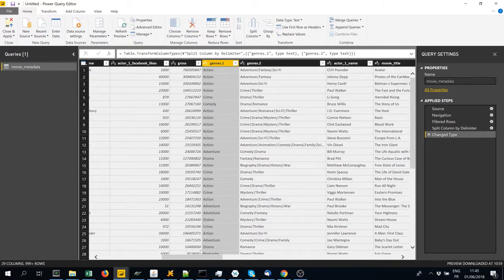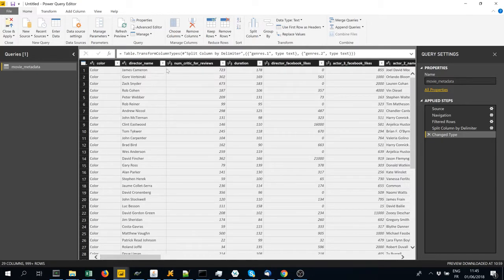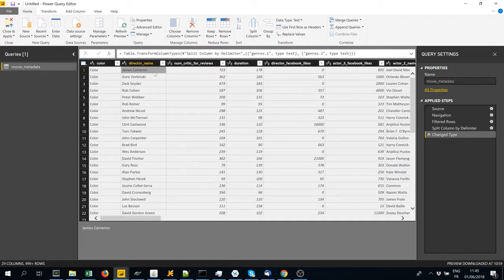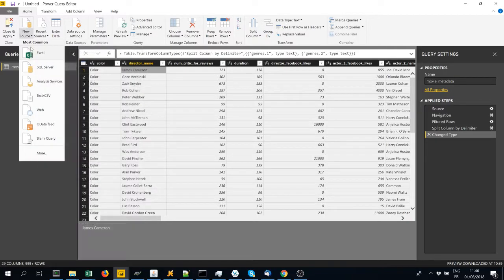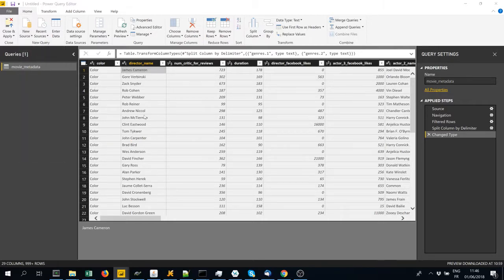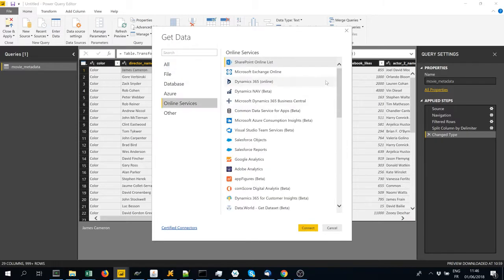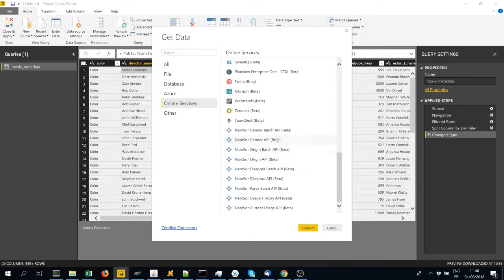And next, what we need to do is to parse those names into a first name, last name component and genderize them using Namsor API. So there is a connector on GitHub on how to do that. And there we go. What we're going to do here is select first the Parse Name connector.